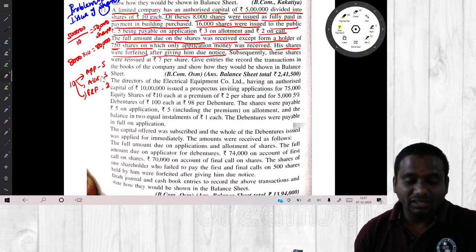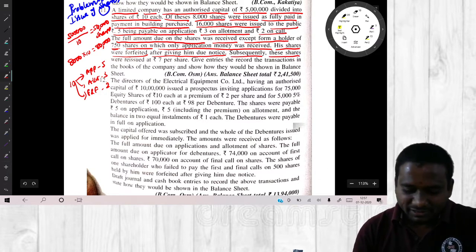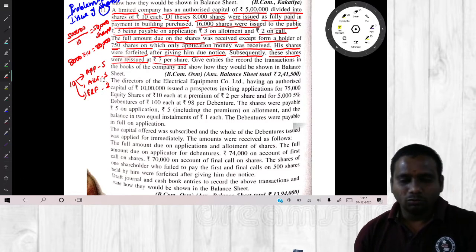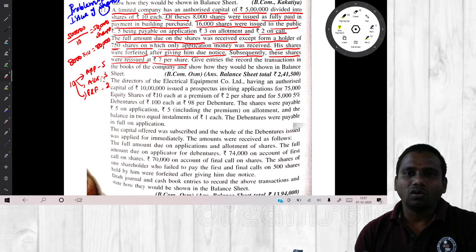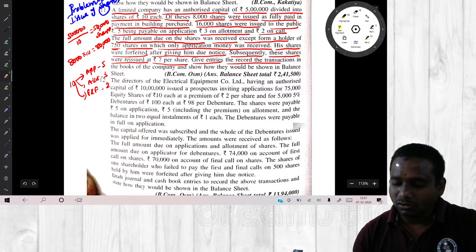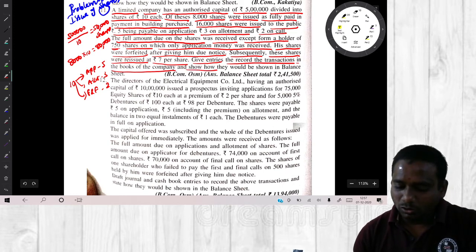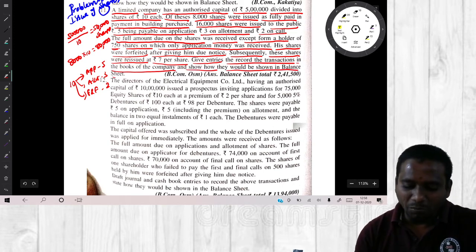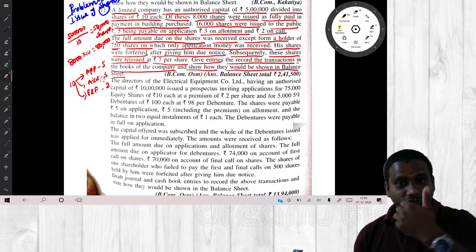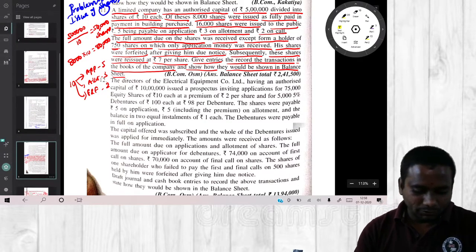What is the meaning of forfeited? Cancelled. Subsequently, these shares were reissued at 7 per share. So whatever shares we have cancelled, all of them were reissued at 7 per share. Give entries to record the transactions in the books of the company and show how they would be shown in the balance sheet. What is the requirement? Journal and balance sheet.